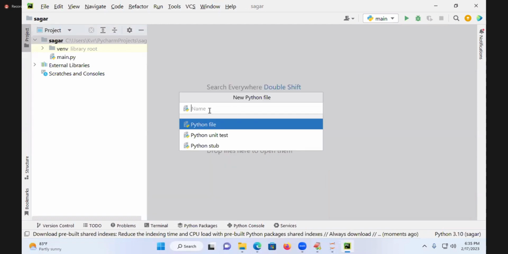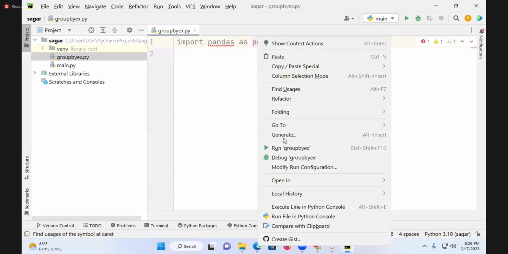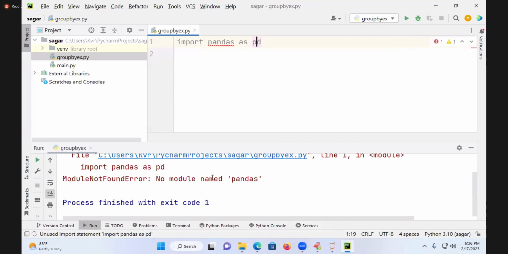What is this now? Groupby example. Groupby example.py. Come to the point. Import what? Pandas as what? pd. import pandas as pd. Error will come or not? Yes. If I try to run my code, what will you get? An error: no module named pandas is there.